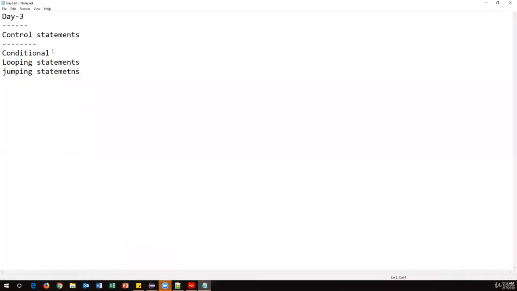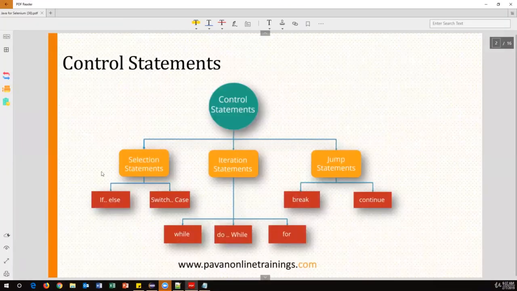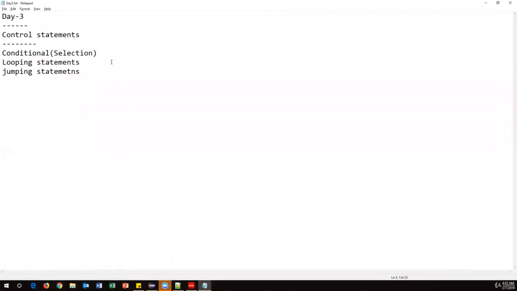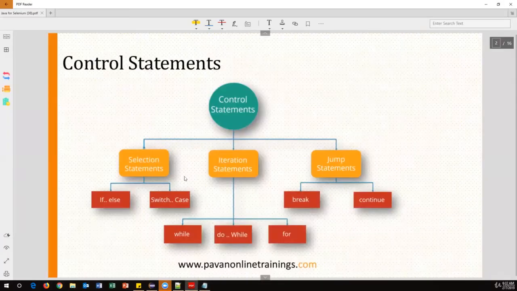Under selection statements, we have two categories, again: if else condition and switch case condition. The looping statements are also called iterative statements. Under this, we have while loop, do while loop, and for loop. These three come under iteration statements, and break and continue come under jumping statements.